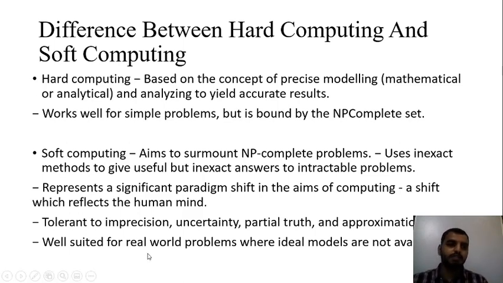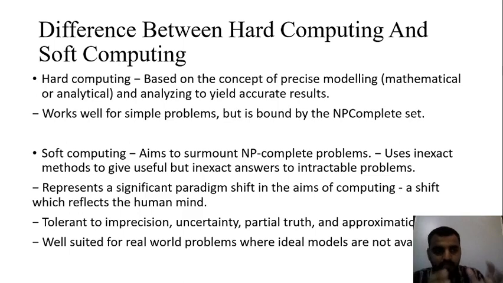Now, hard computing is based on the concept of precise modeling or a mathematical or analytical model. In the sense, hard computing will follow some mathematical method, so that it can get some approximate or exact result. For example, 2 plus 3 is always 5.